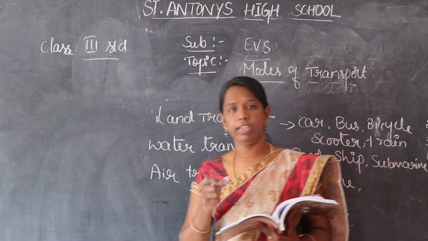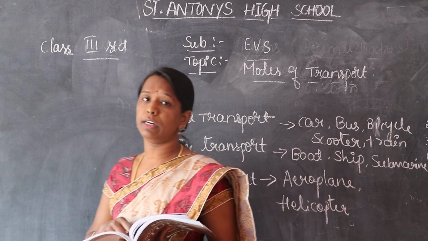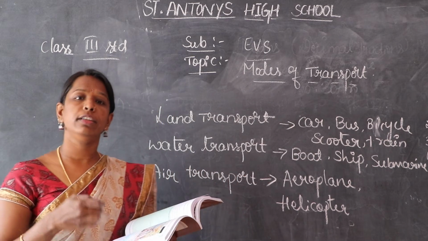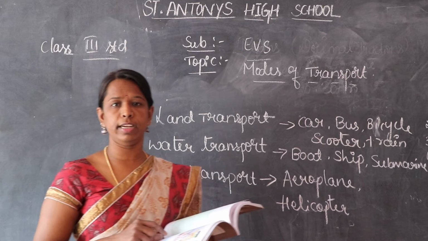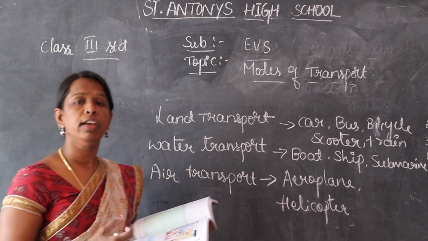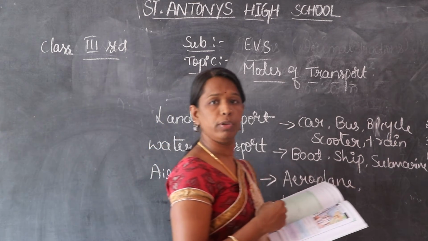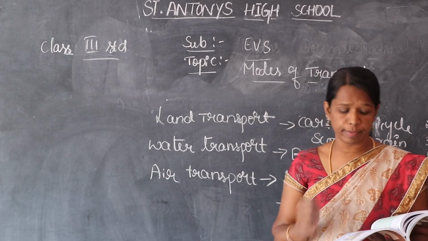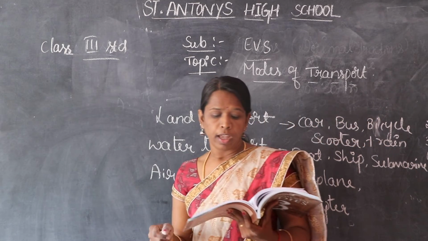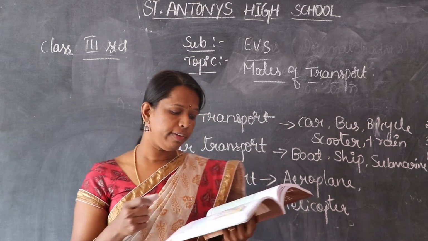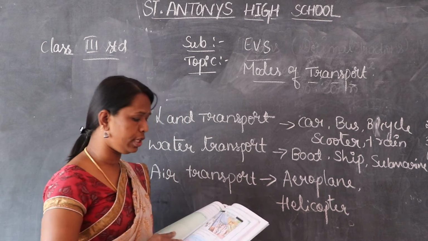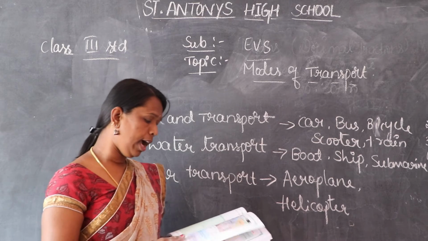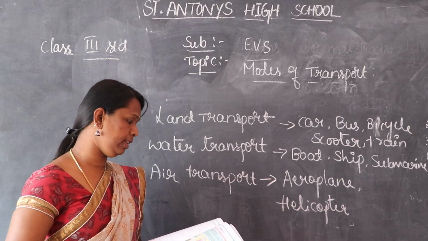Here we have to get the ticket from the ticket counter, and nowadays we are all booking online tickets. Is it right? While we are traveling, we are already doing pre-bookings, the pre-ticket bookings, through online. In the railway station, you have to stick this railway station picture in your rough book and write the places you are seeing in that one.